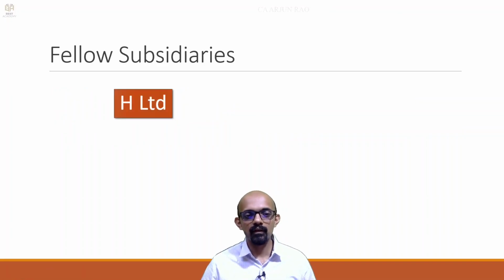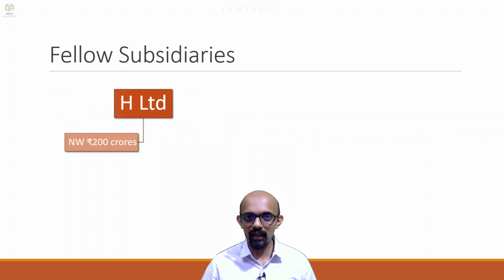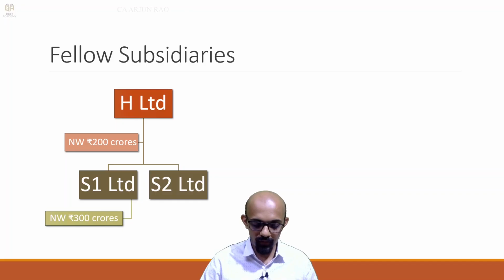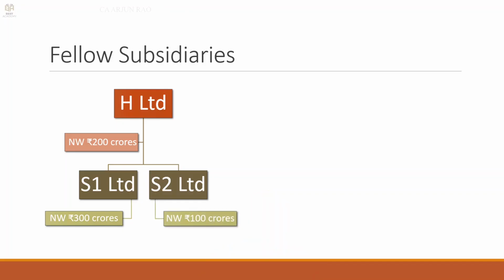So suppose there is a parent company H Limited, it is not listed, okay, it has a net worth of say 200 crores. It has two subsidiaries S1 and S2. S1 has net worth of 300 crores, S1 also not listed. It has another subsidiary S2 which also has a net worth of 100 crores. So all these are unlisted companies. So which companies should follow Ind AS?